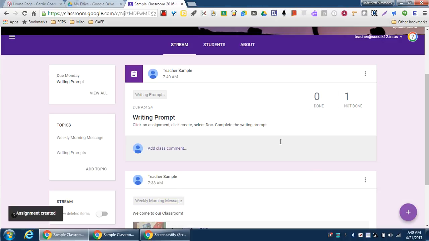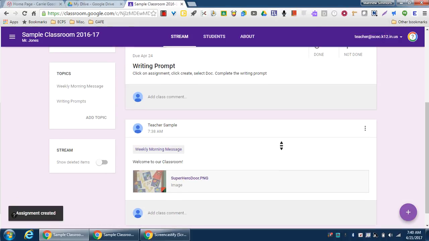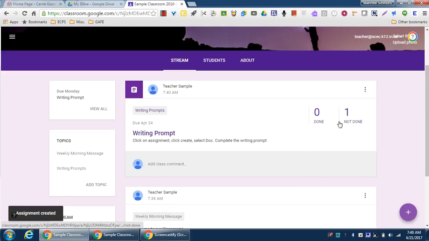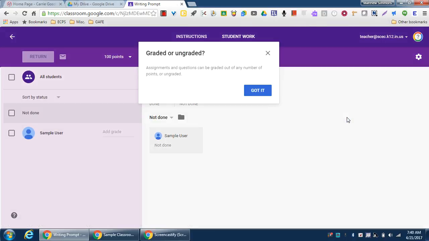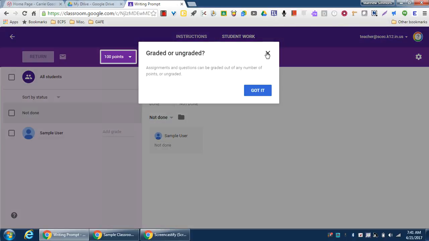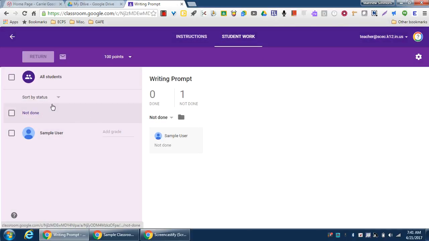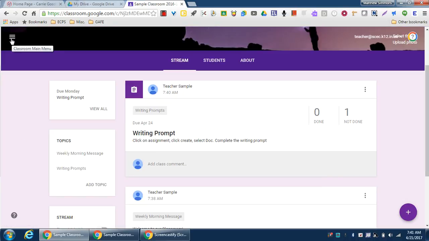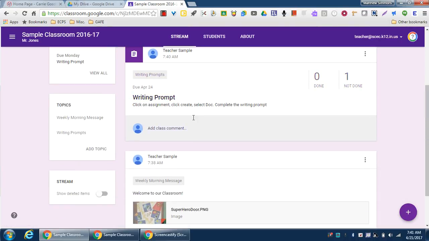So there we go. Notice the difference between an announcement and an assignment. An assignment now tells me how many students actually have it done or not done. I can click on this and it'll show me which student hasn't done it yet. And I have the ability to assign point values. I can return it and add a personalized comment specifically to that student, which is pretty cool. All right, so not too bad, right?